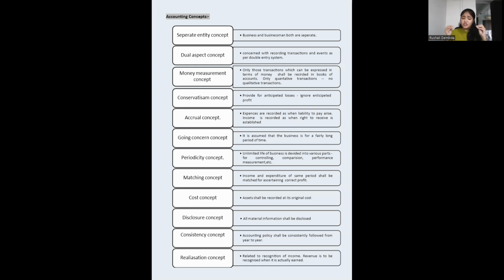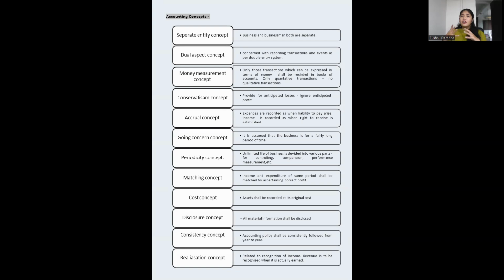Only those transactions which can be expressed in money are recorded. Non-monetary transactions are not going to be there in the accounting. We are just going to record the transactions which have money involved in them, a financial transaction where money goes or comes in. Only those transactions we are going to accept and record. Only quantitative transactions, no qualitative transactions.